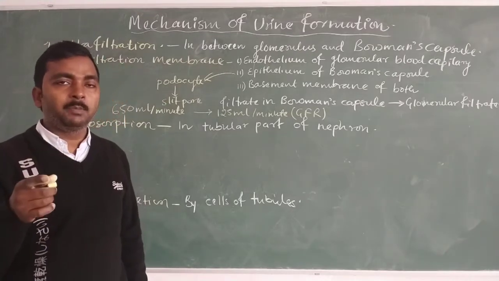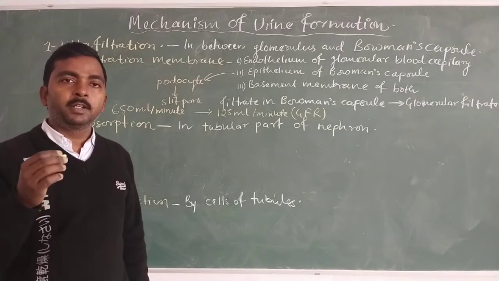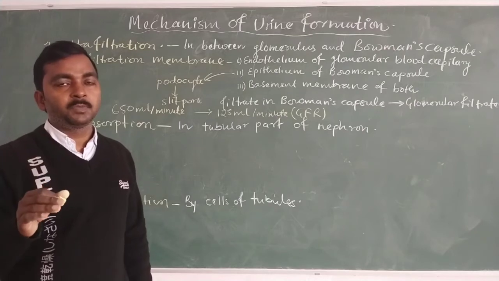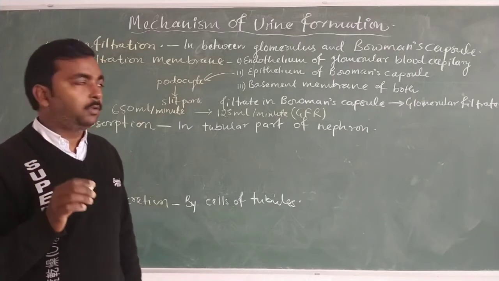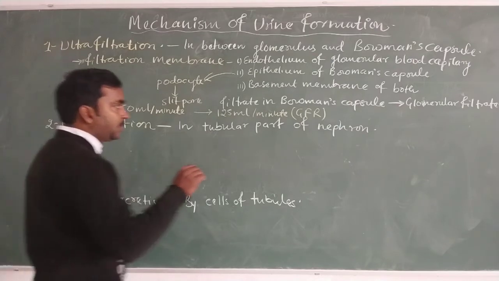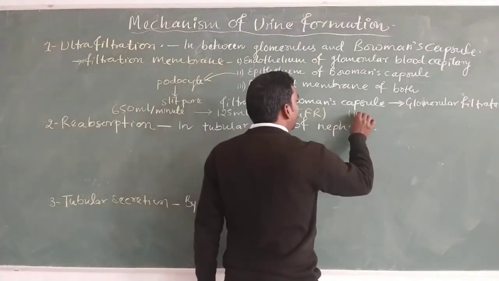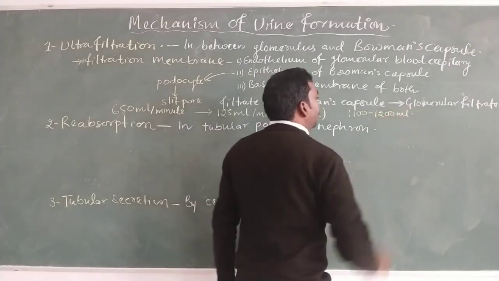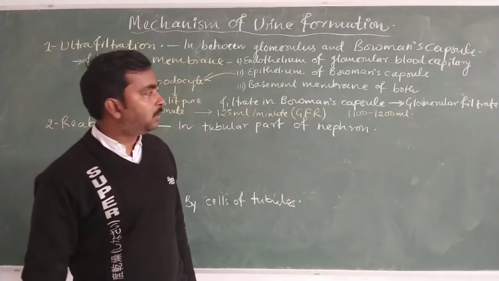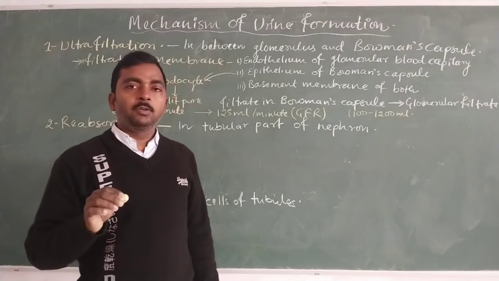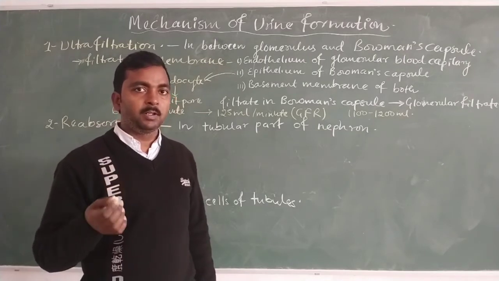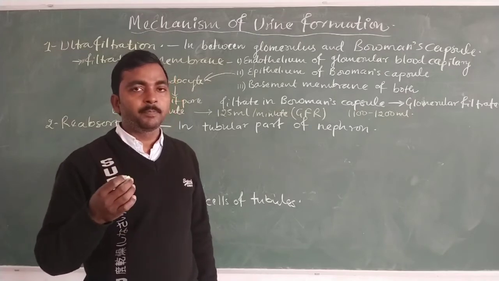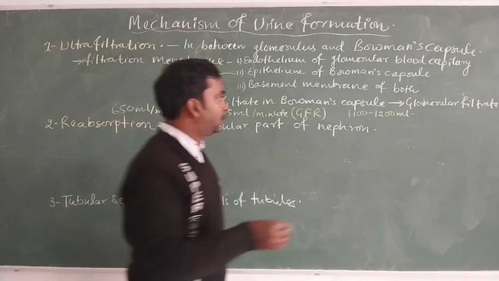About 1100 to 1200 ml of blood gets filtered in one minute by the kidney, and that is the amount of blood filtered by the kidney per minute.